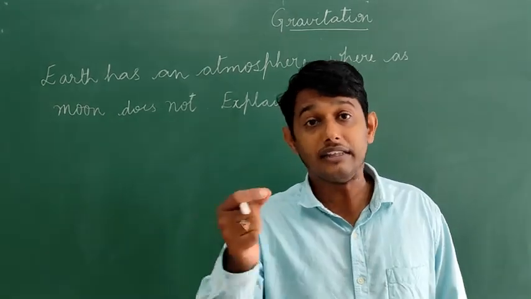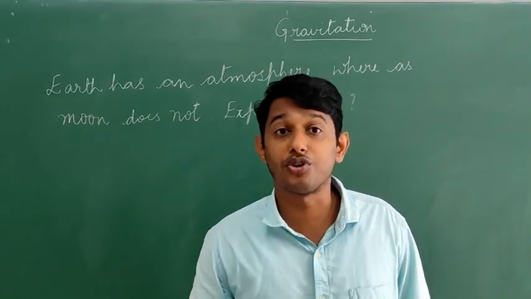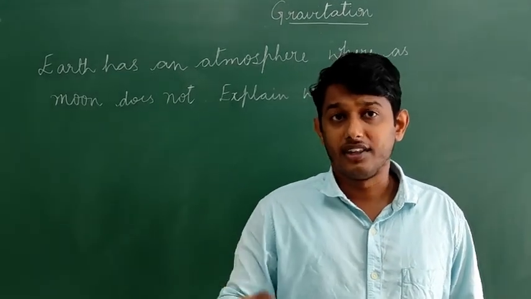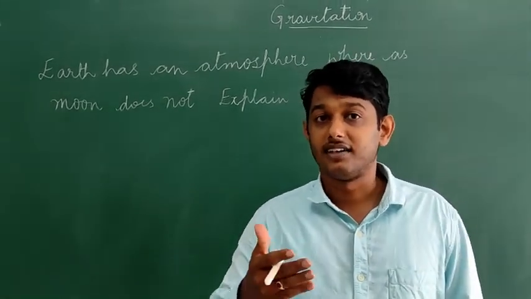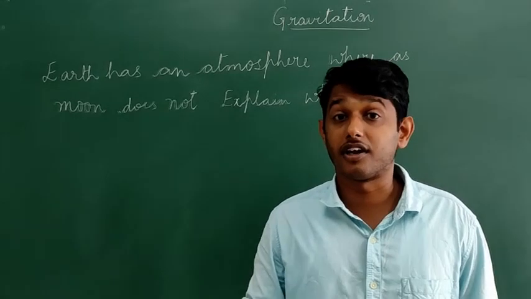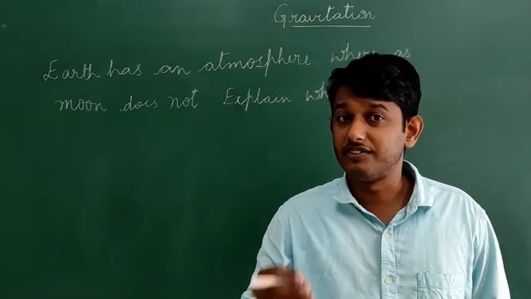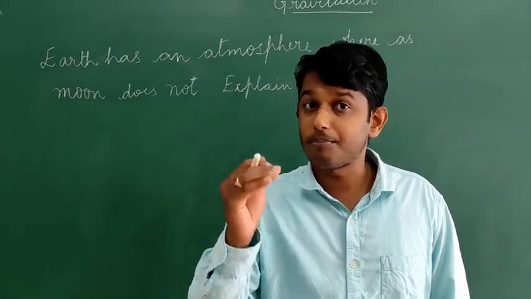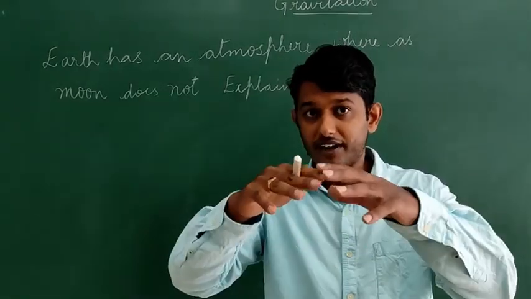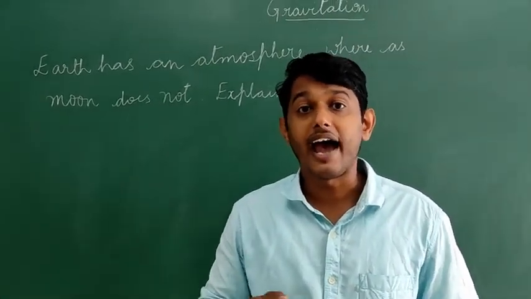Even though they have that thermal speed, they cannot exceed the escape velocity of our Earth, which is 11.2 km per second. They can reach up to 8 or 10 kilometers per second, but 11.2 kilometers per second is very difficult for them to reach. Even if they try very hard, they cannot escape out of our Earth. This is the reason why we have the atmosphere. All these gases are bound to the Earth, so we have an atmosphere.